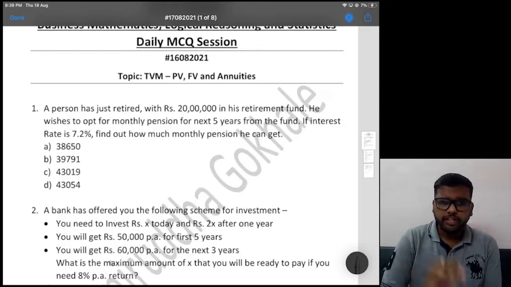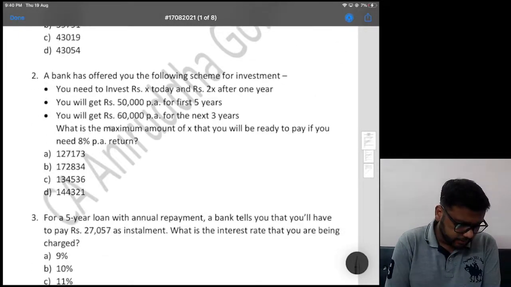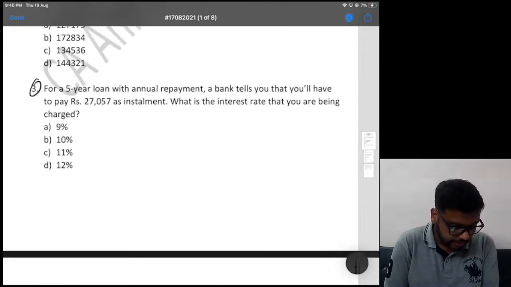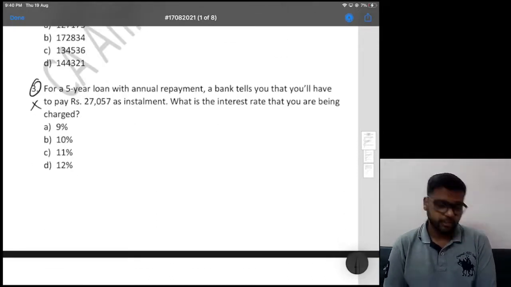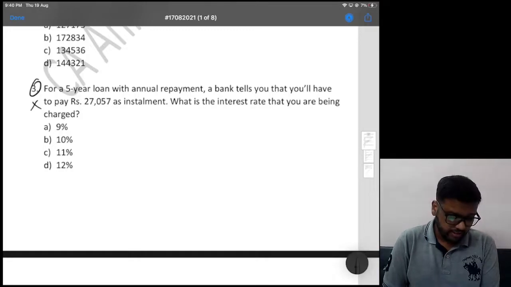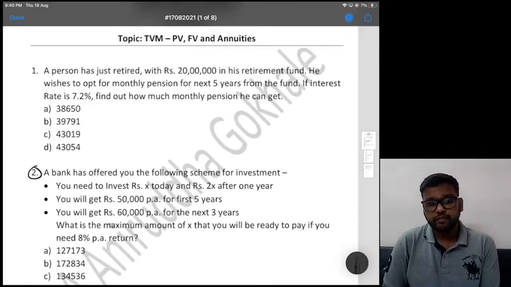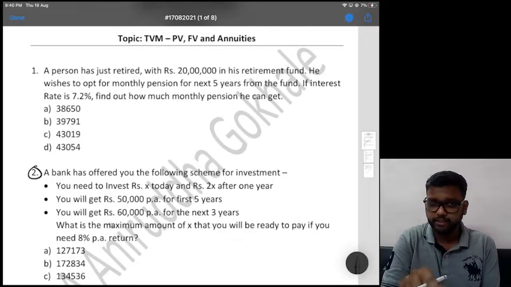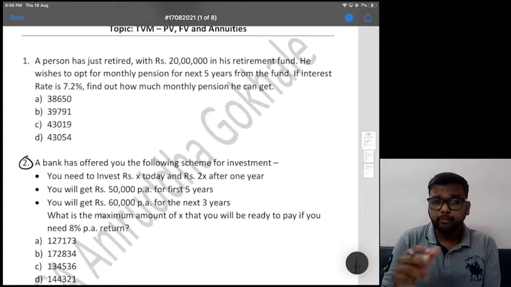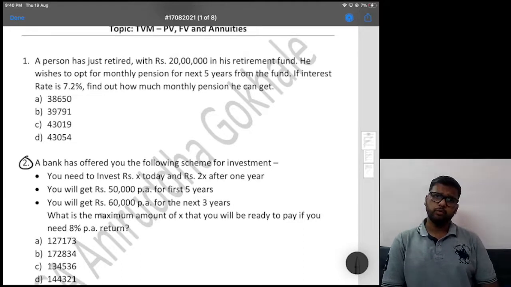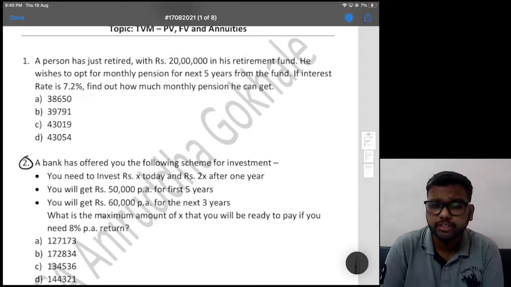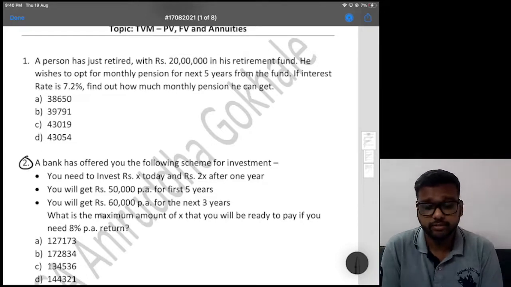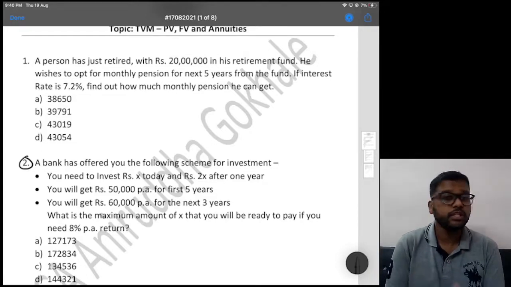Fine. Now in this, I guess the second question had wrong options. The question is correct, options are wrong, and the third question is wrong, so you can ignore it. There was some misprint in that. Other than that, you should be able to solve. So you should ideally solve first by yourself, then only come to the video and watch this. These are a bit difficult questions, but if you read the review of past few exams, TVM questions were a bit difficult. So you have to be ready.